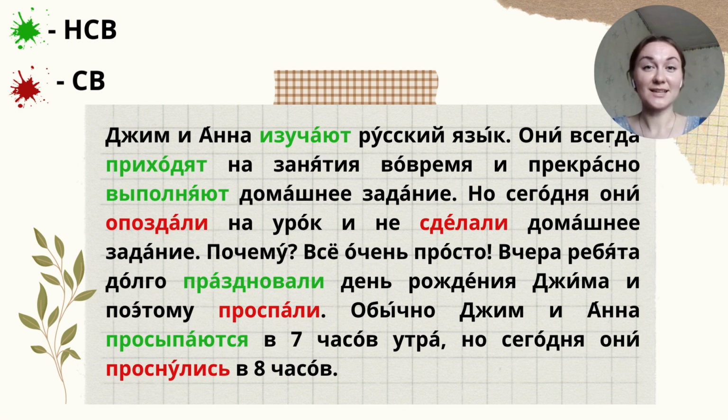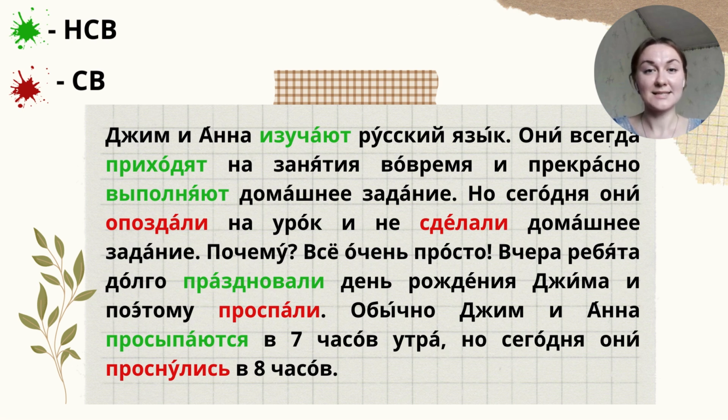Okay, let's take a look at the first sentence. Джим и Анна изучают русский язык. Изучают is НСВ, an imperfective verb, because we talk about a habit. They do this more than once. This is their habit, that's why this is imperfective aspect.